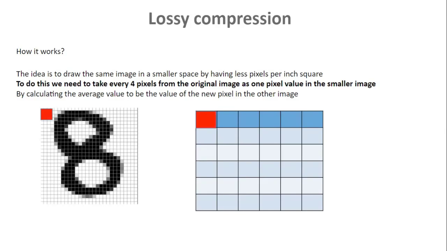We can write this value as one value in the next image for this pixel, and we can keep doing this for the next group of pixels, converting them into one single value for the next pixel in the other smaller image. And by doing this, we now have a compressed representation, or a version of the original image, but with a much smaller number of pixels.